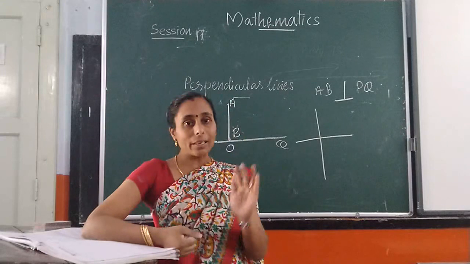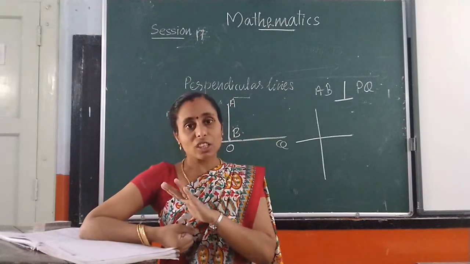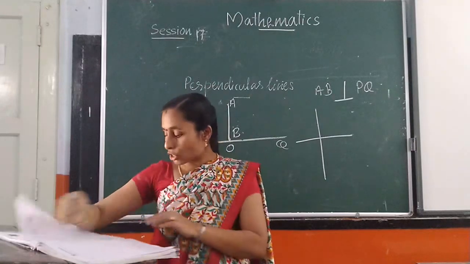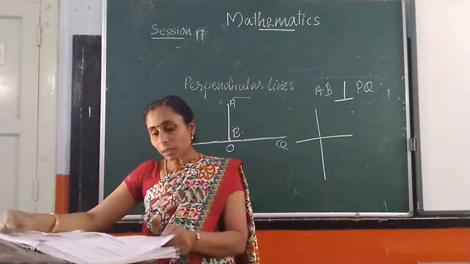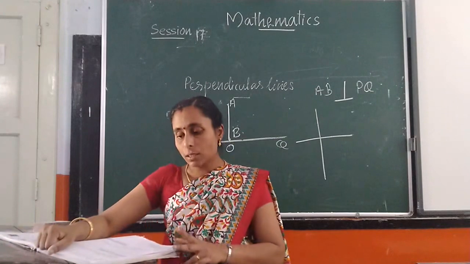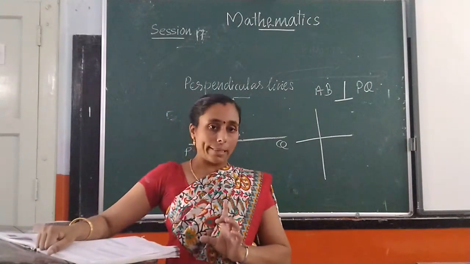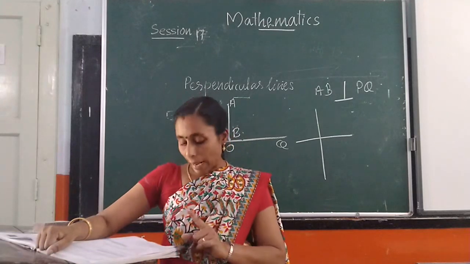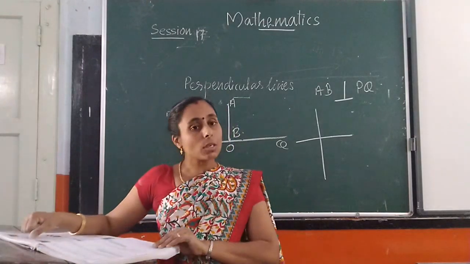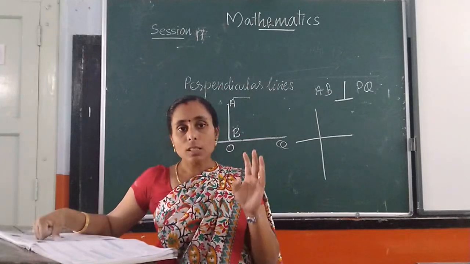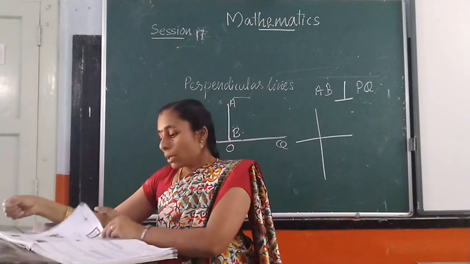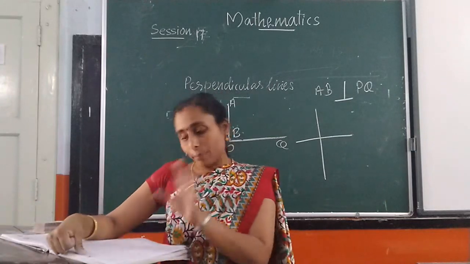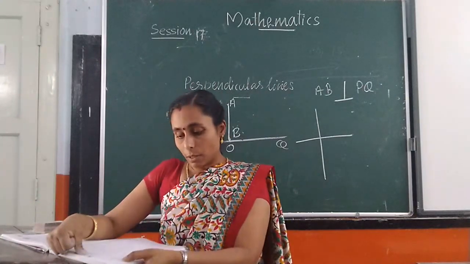A ray extends in one direction and has an initial point. Then we have learned two types of lines, curved line and straight line. The different types of straight lines are parallel lines, perpendicular lines and intersecting lines. The definitions I will upload to your website.